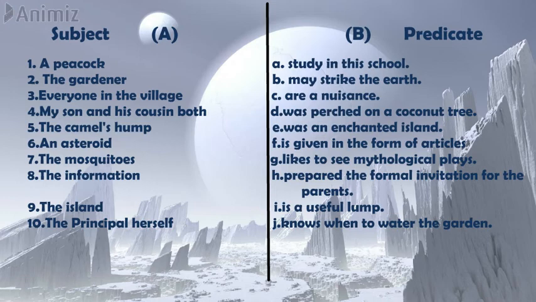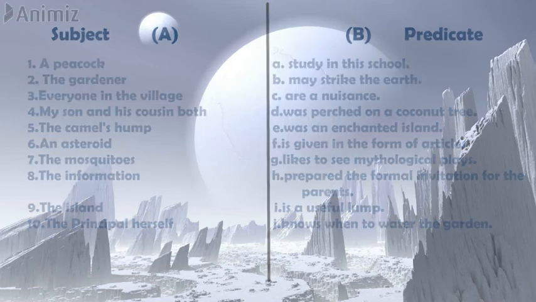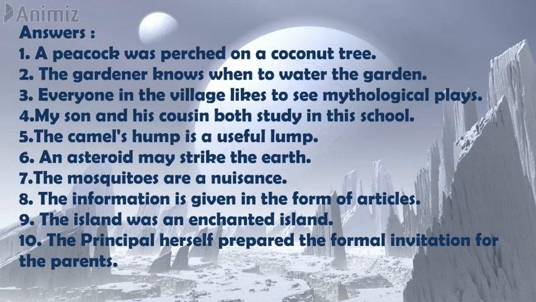F, is given in the form of articles. G, likes to see mythological plays. H, prepared the formal invitation for the parents. I, is a useful lump. And the last, J, knows when to water the garden. You have to match the columns according to subject and predicate. Further, I'll give you the answers.